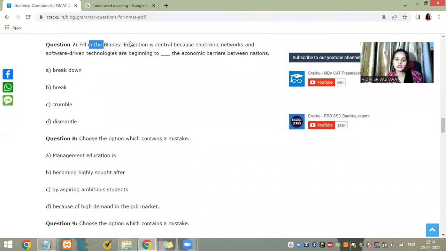Please practice. Education is central because electronic networks and software-driven technologies are beginning to... Now, if you comprehend this sentence, you can see that it is telling you it is doing something to bring together, to bridge the gap between economic barriers.